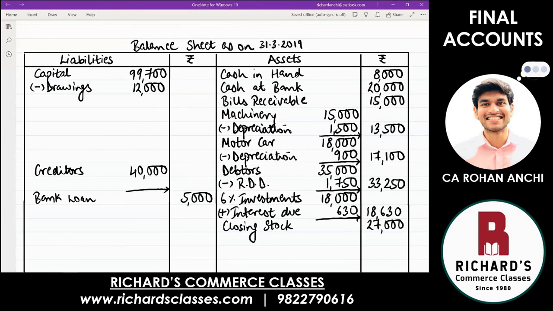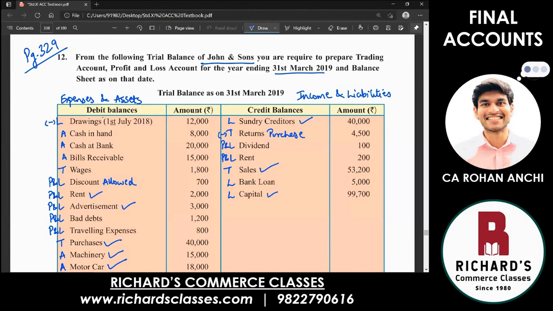So, okay, let's calculate interest on this 12,000. And how will you calculate? You are given the rate. In point number 4, interest on drawings is 5% per annum. So have a look now. On 12,000, you are going to calculate at the rate of 5%. But this drawings was not taken for the full year. Have a look in the trial balance and tell me on what date was that drawings taken? 1st July 2018. Correct. 1st July 2018, which means you are not calculating for the entire year. You will only calculate from 1st July 2018 till the end of the year, which is 31st March 2019.